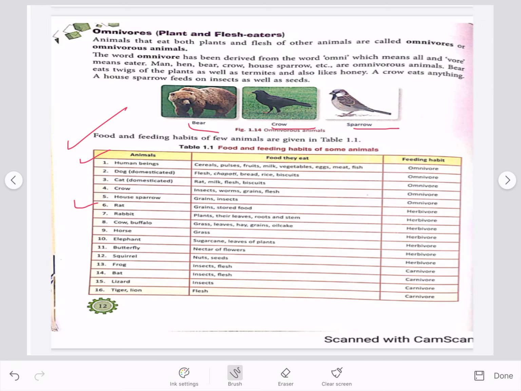Second group, for example, is rat. It eats grains and stored food and it comes under herbivore. Third group of animals that we have read is of frog. These eat insects and flesh and these come under carnivores.